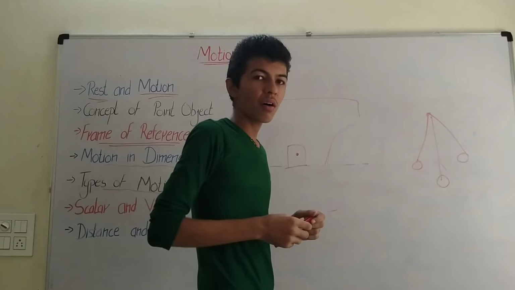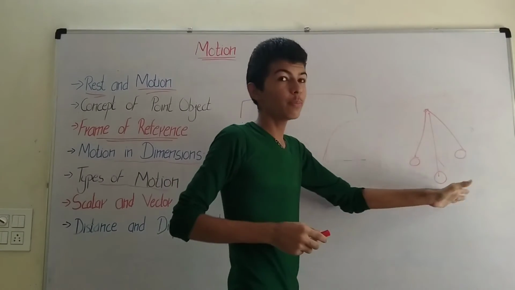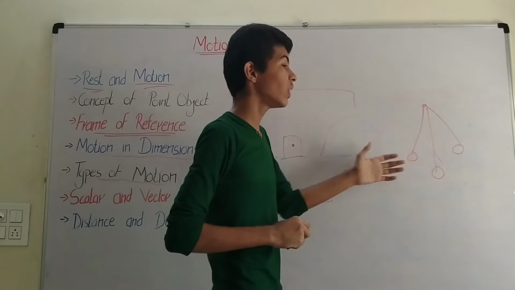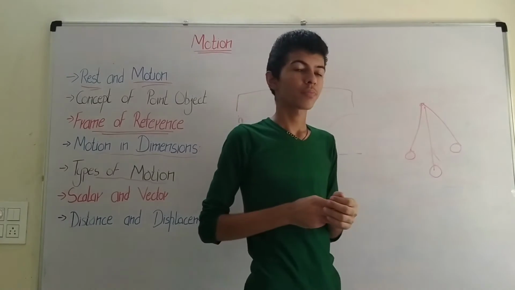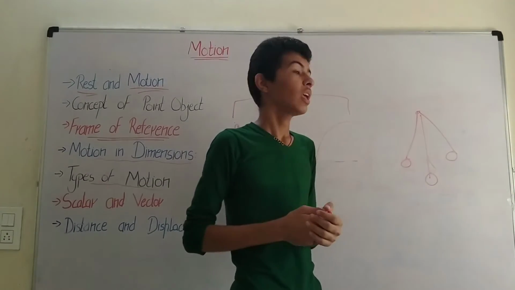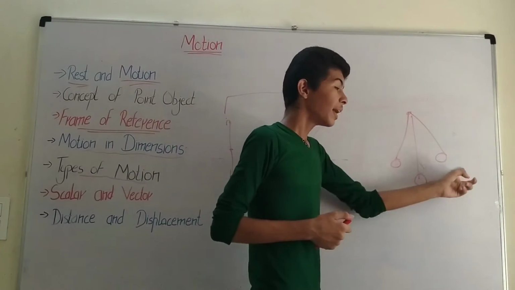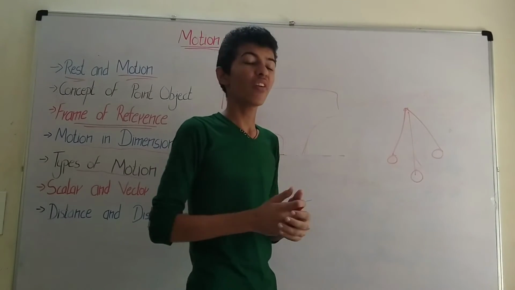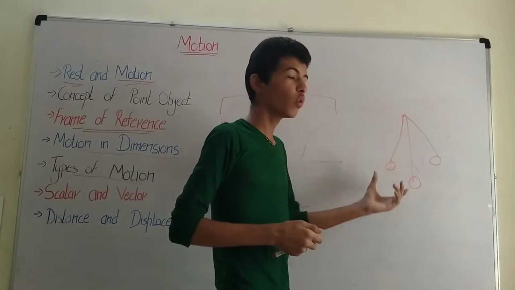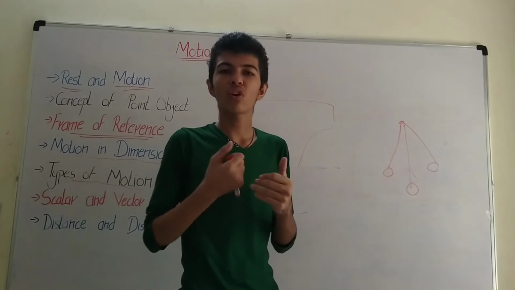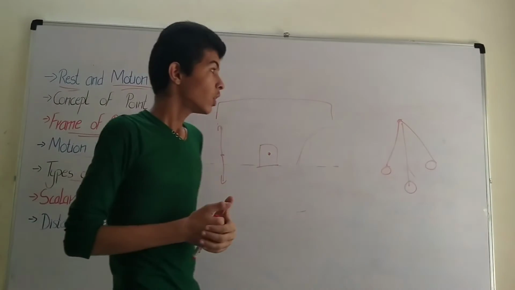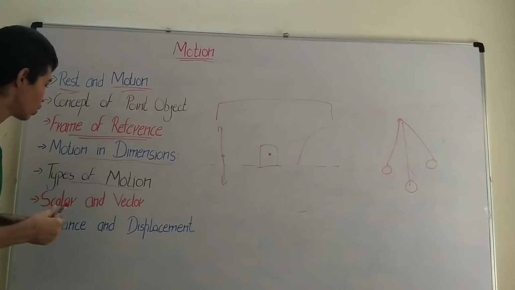And when a body repeats itself in equal intervals of time, it is known as oscillation or oscillatory motion. Examples would be a pendulum, a clock, the hands of a clock, etc. So these are the different types of motions.